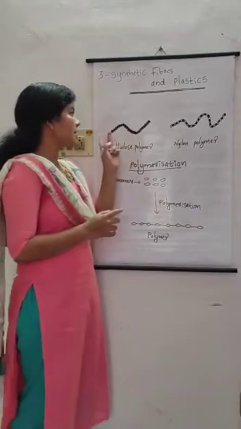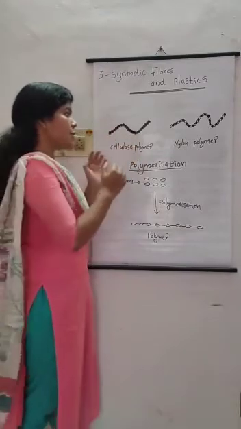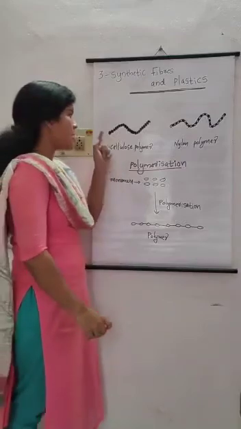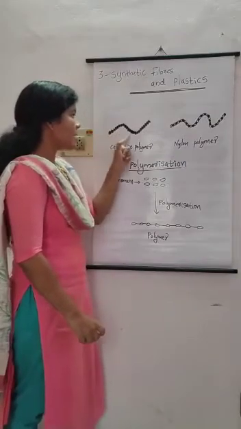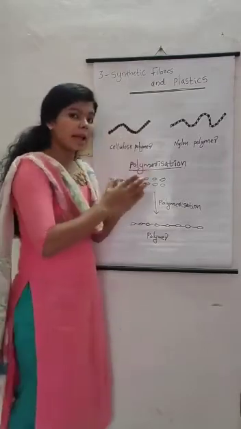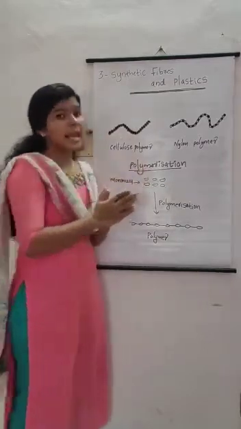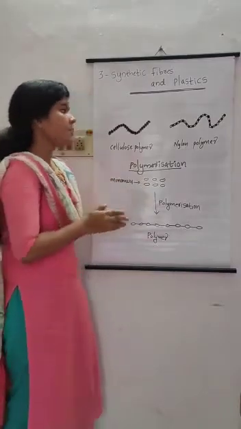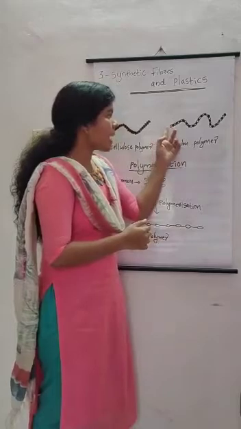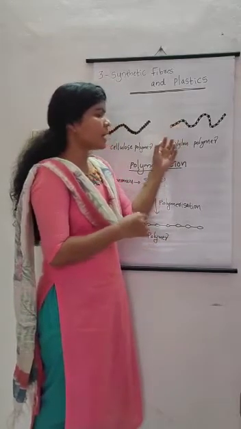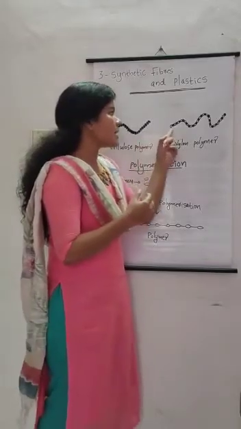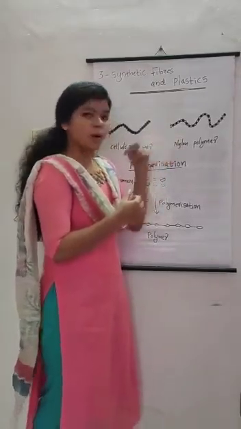Here in this picture you can see a number of beads joined together to form a long chain. These beads are compared to the monomers. You can see all these beads are black in color, which means these monomers are all of the same kind. So the cellulose polymer is an example of a natural polymer. Whereas in the case of the nylon polymer, you can see black and white beads joined one after the other, alternatively, which means it consists of two types of monomers.